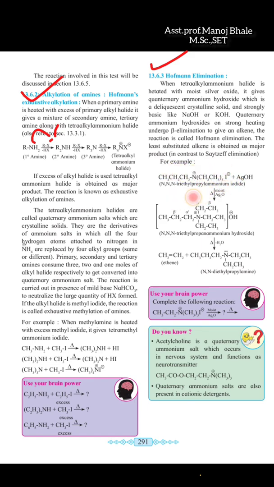OK, so that's why we use "tri" here: triethyl. How many substituents are here? Triethyl. Tri means there are 3 substituents which are attached to the nitrogen. So that's why we are using the prefix tri.